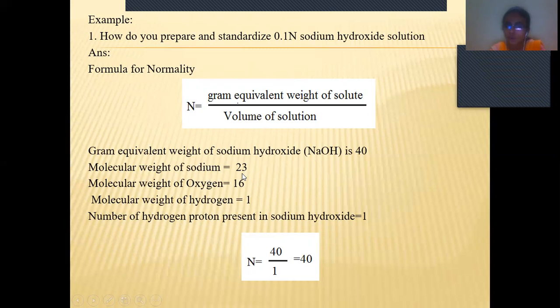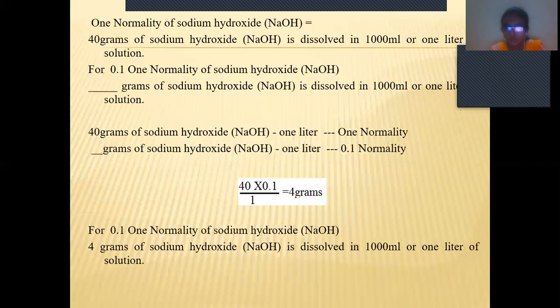So the molecular weight of sodium is 23, of oxygen is 16, and of hydrogen is 1. If we do the addition, that is 23 plus 16 plus 1, we get a gram equivalent weight of 40. So if we dissolve 40 grams of sodium hydroxide in 1000 ml, which means 1 liter, it is 1 normality, but we require 0.1 normality.